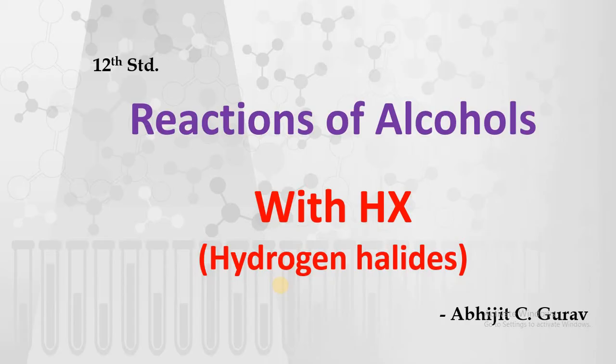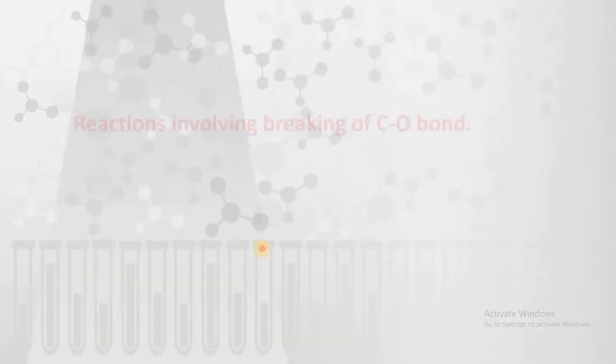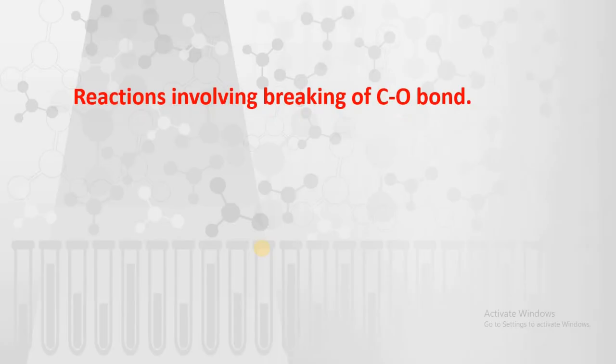In this lecture, we are going to see reactions of alcohols with hydrogen halides, that is with HX. Here, particularly, we are going to see the reactions involving breaking of the carbon-oxygen bond. So if you see here, this is the functional group of alcohol in which the R-O bond is going to break.